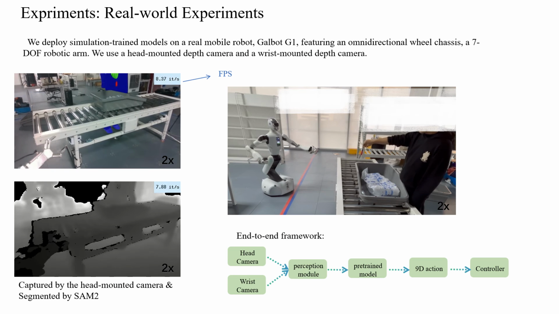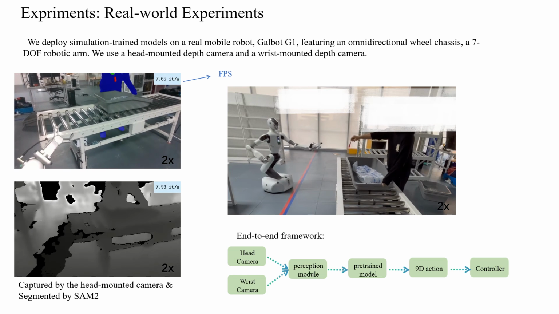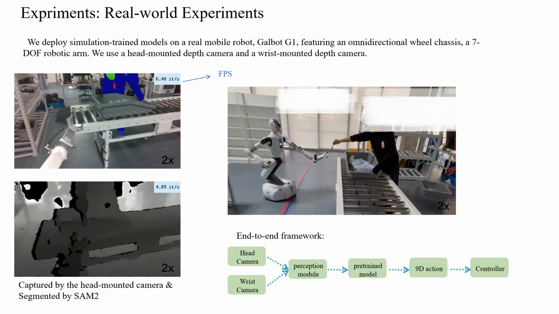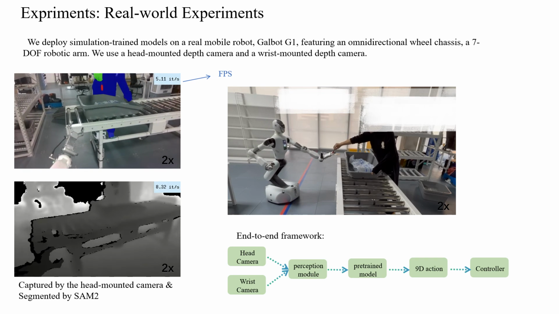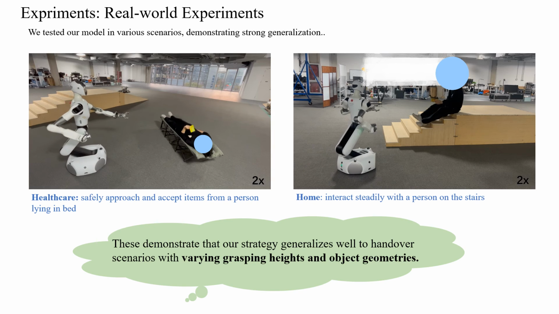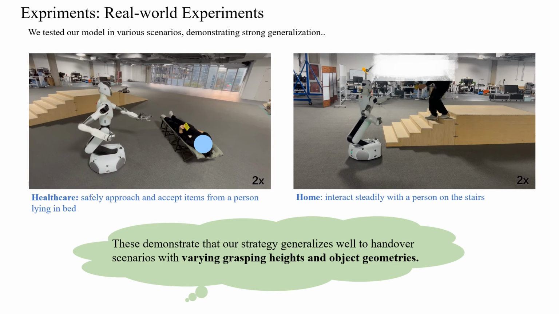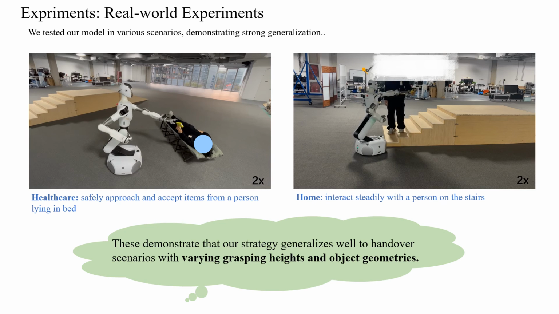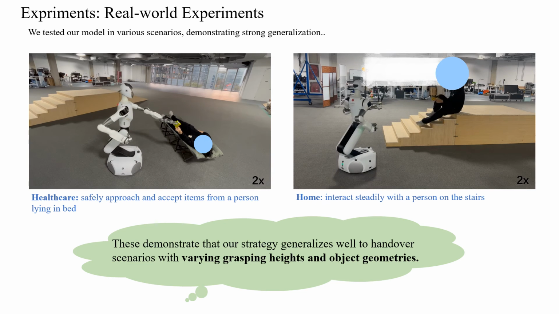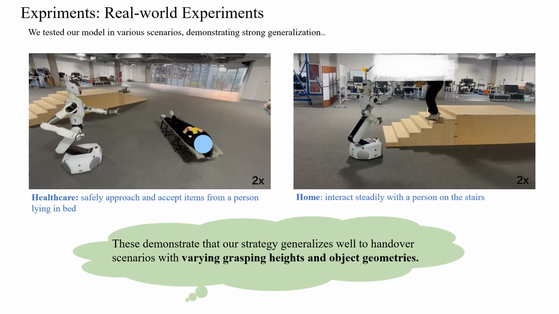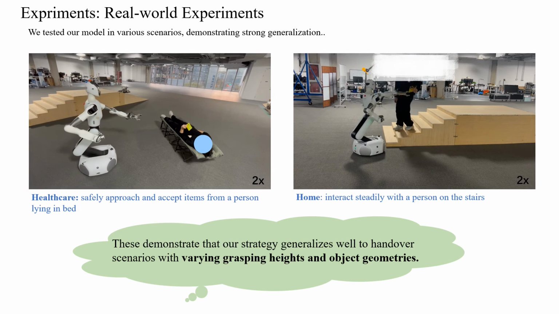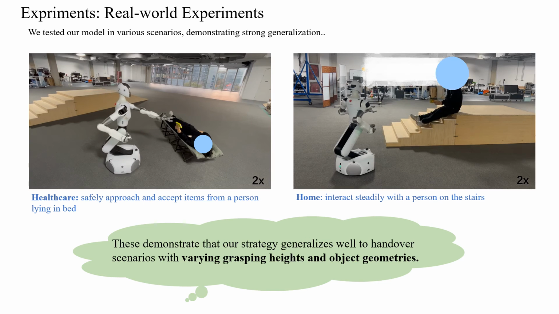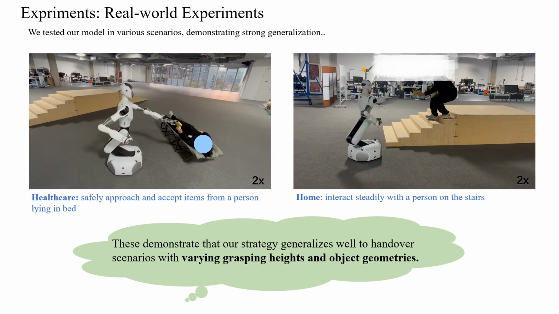We also deploy our model on the real robot Galbot 1+. We use 2 cameras to capture point clouds and segment them using SAM. Our robot has 9 degrees of freedom. We tested our model in various scenarios, demonstrating strong generalization. For example, in healthcare settings, it can accept items from a person lying in bed. In a home environment, it interacts steadily with the person on stairs. These demonstrate that our strategy generalizes well to handover scenarios with varying heights and object geometries.